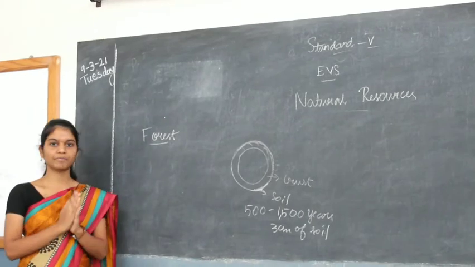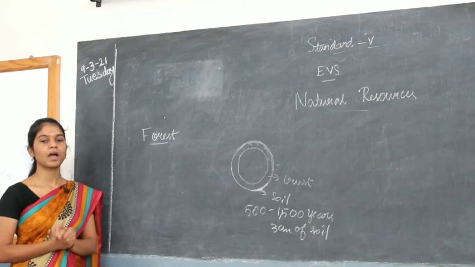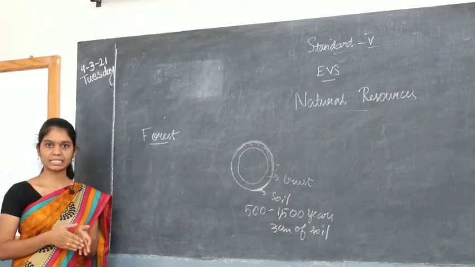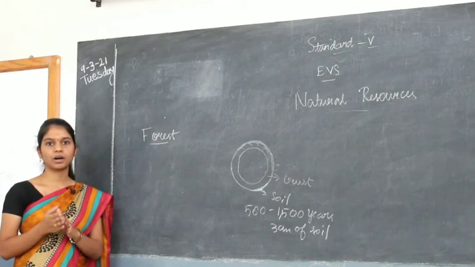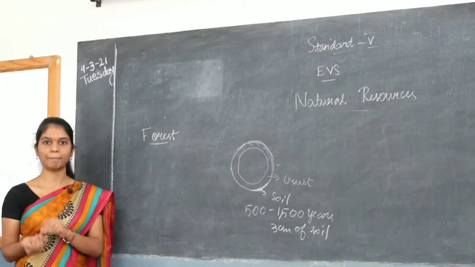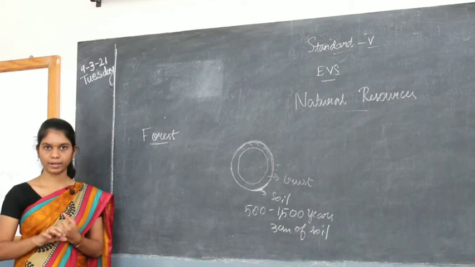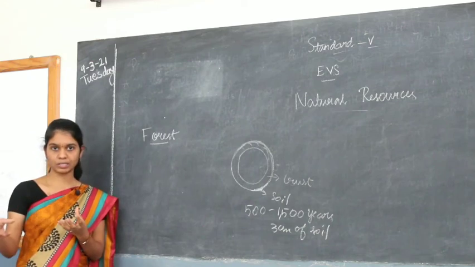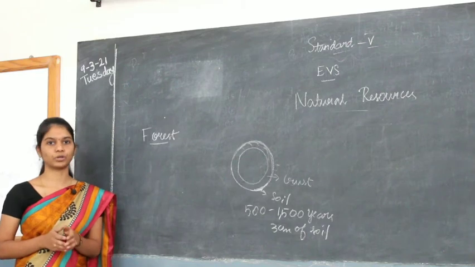So first one we can say photosynthesis. You know what is photosynthesis? Photosynthesis is a process by which plants produce their own food. For example, if a mango tree is giving you a mango, that means it will take sunlight and water and then minerals from the soil to produce that mango. And this process of producing the mango is called photosynthesis.